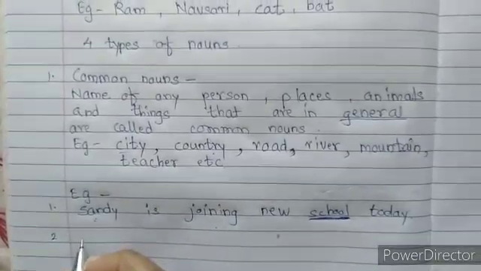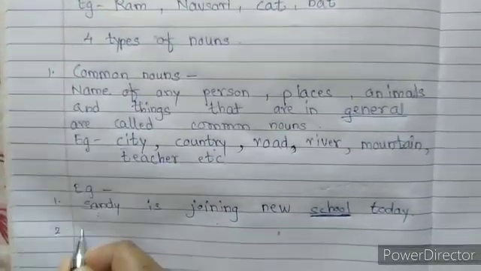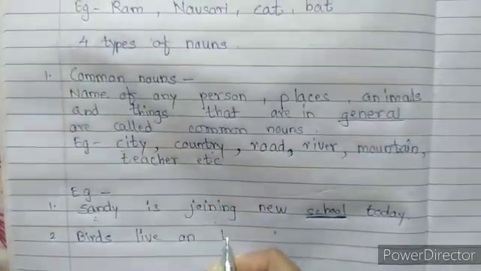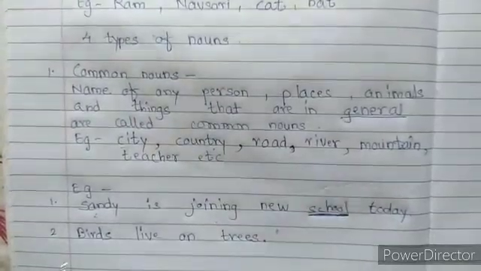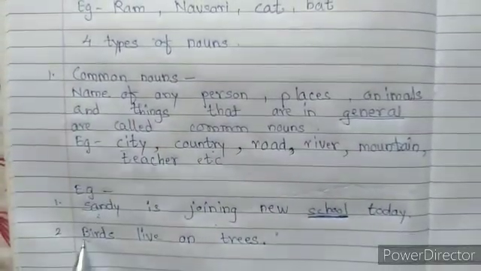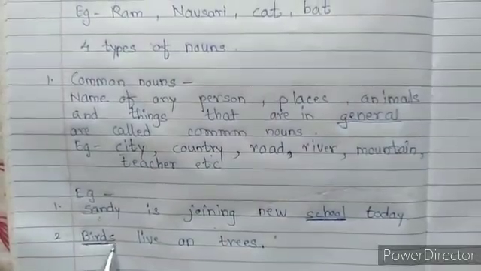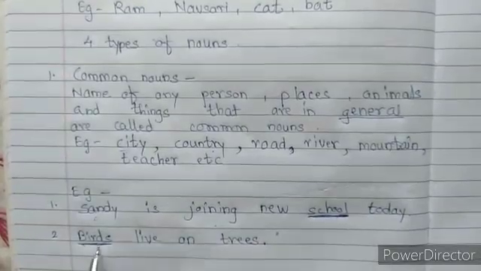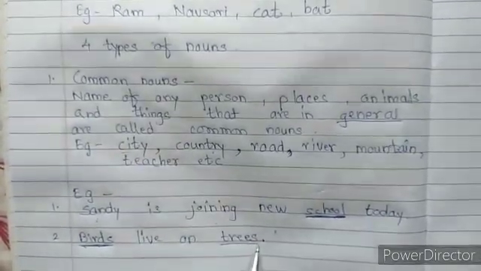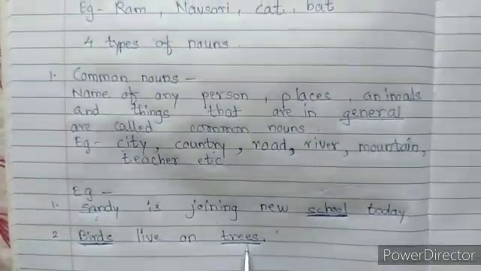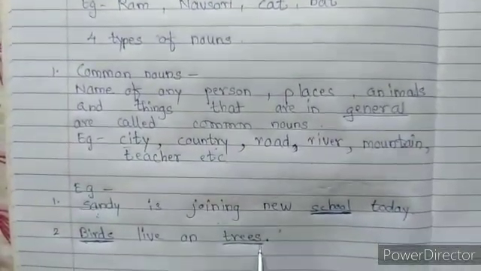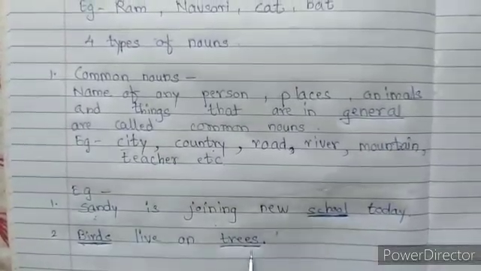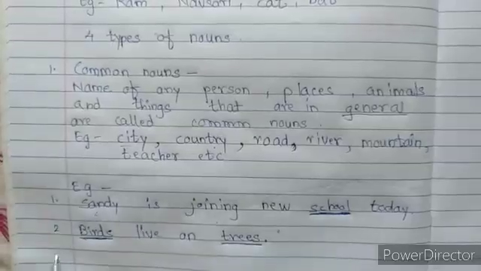Second example, birds live on trees. Here also, when we say birds, we don't know which birds. It may be a sparrow, a parrot, or any other bird. So bird is a common noun, and trees. Which tree? It is not specific, like a mango tree or a banyan tree, it may be any other tree. So when we talk about nouns in general, they are called common nouns.